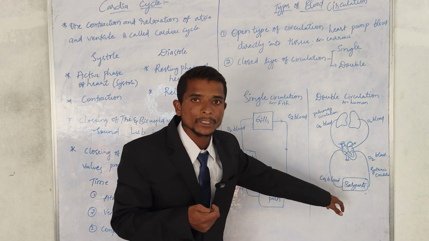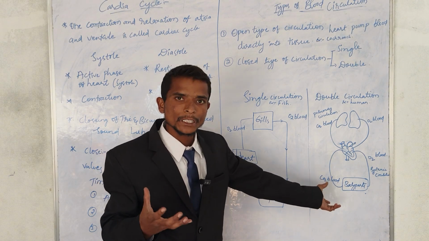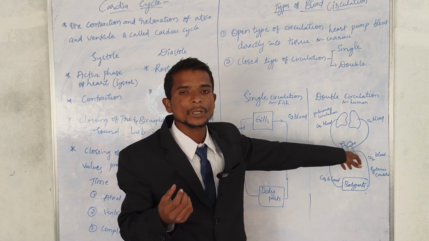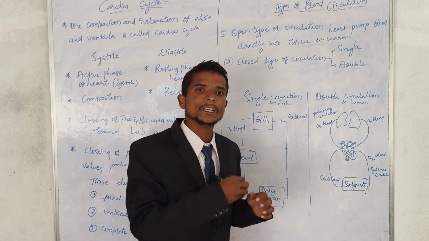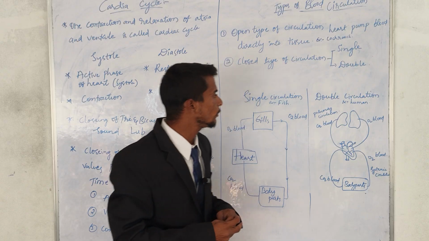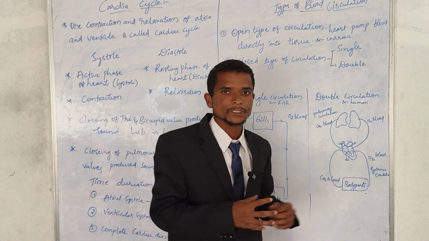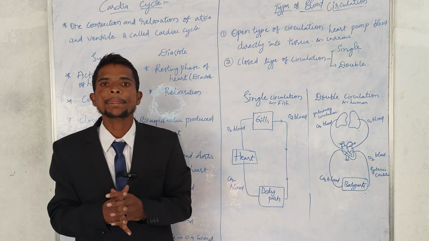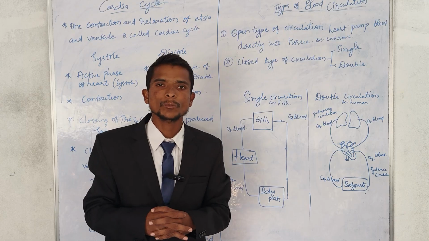From the body parts, the inferior vena cava and superior vena cava bring the deoxygenated blood back into the right side of the heart. Here the blood is circulating two times. That's why we say it is a double circulation, pulmonary circulation and systemic circulation. These are the types of circulatory system, and I hope I covered almost everything.